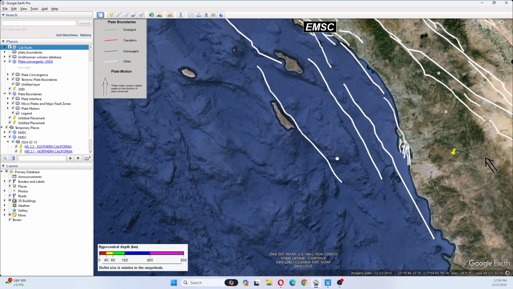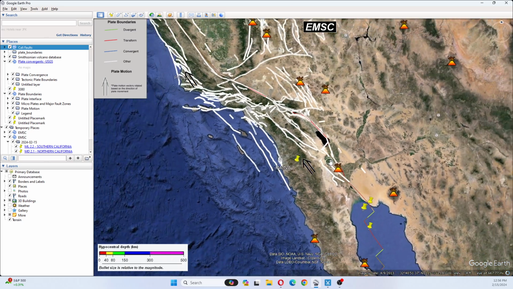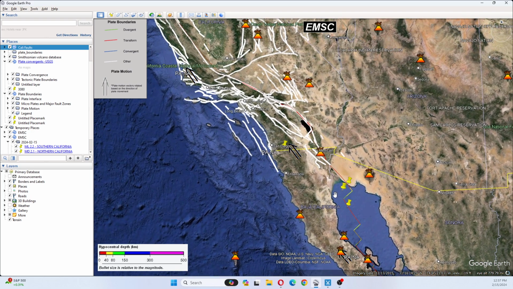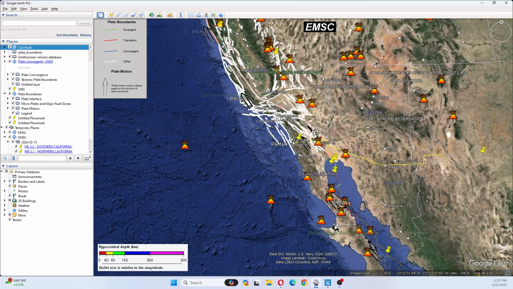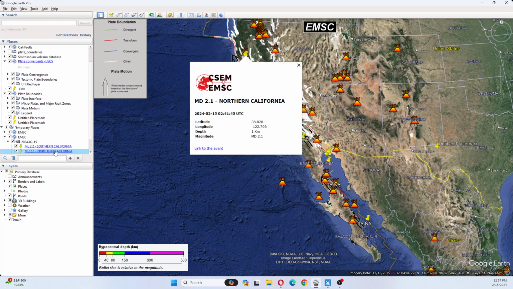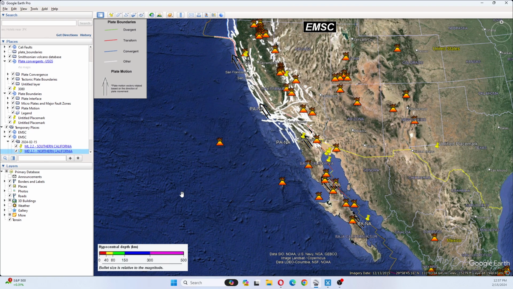However, what I was looking at is the fact that this activity was down here, and is now up here. So you can see that it's going to affect this, and this is the San Andreas that runs through here. And there's already been one earthquake over here, which was a 2.1. And I believe it's this one right here. Yep. And like I said, the last two quakes, I believe, were caused from this swarm that's going on.